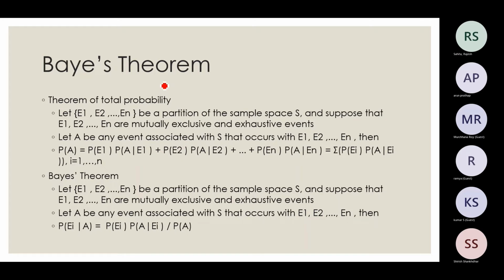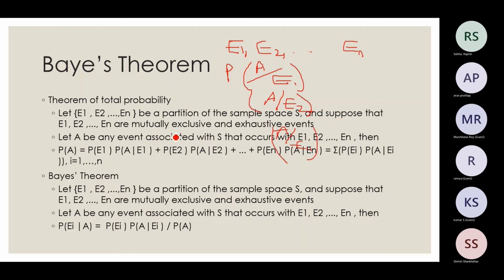Suppose I have events E1, E2, up to En, and I want to find the probability of A given E1, A given E2, up to A given En. Then I find the probability of all this using our previous conditional probability.